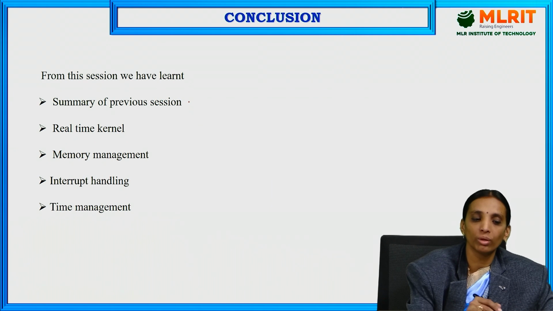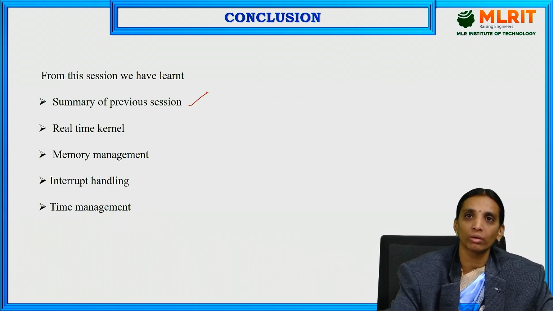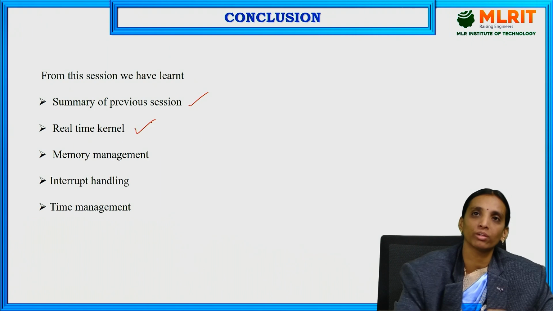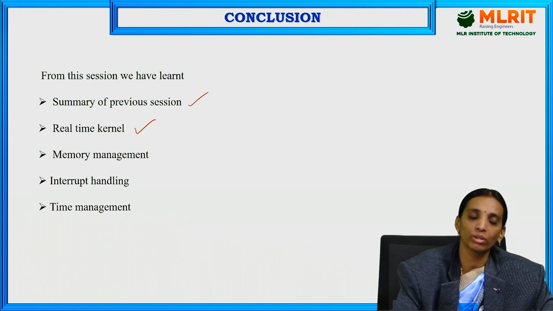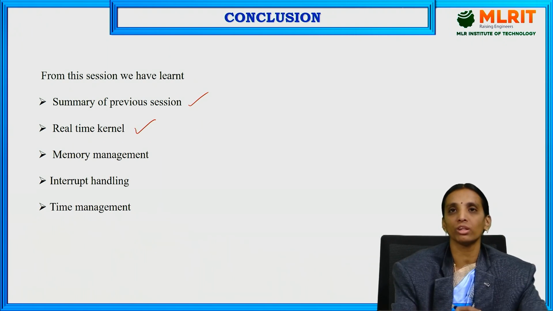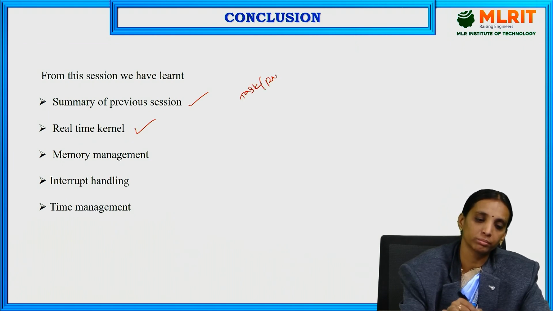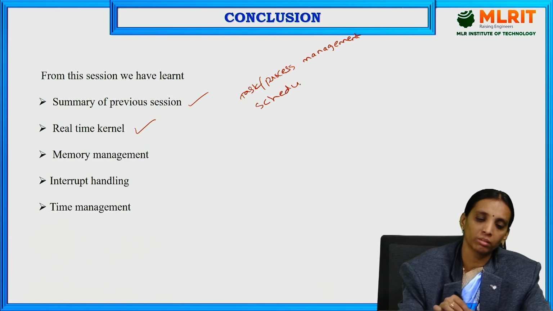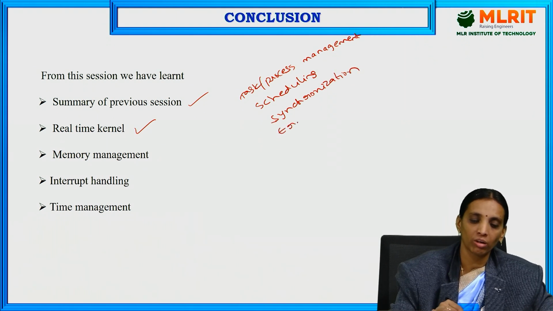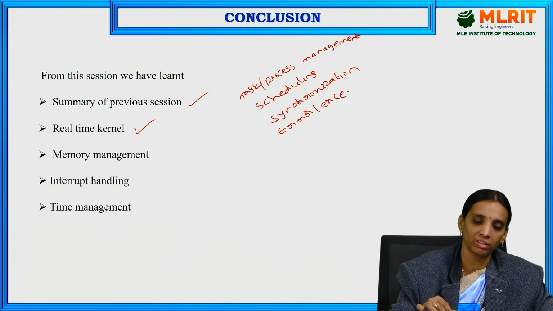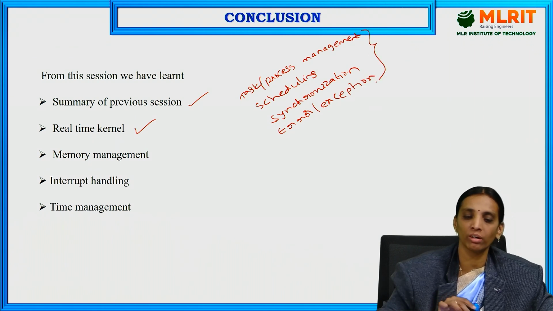So in today's session we have discussed the topics covered in the previous session and the different services offered by the real-time kernel. In the previous session we already discussed task or process management, scheduling, synchronization, and error or exception handling. So these services were discussed in the previous session.